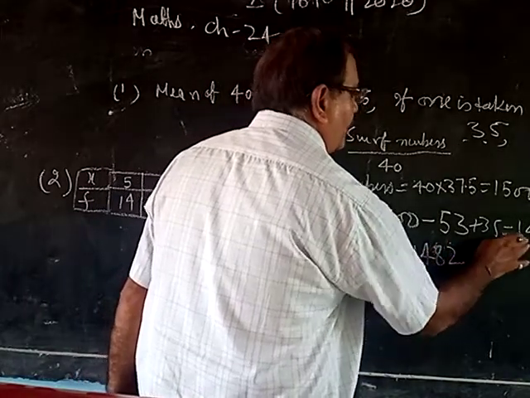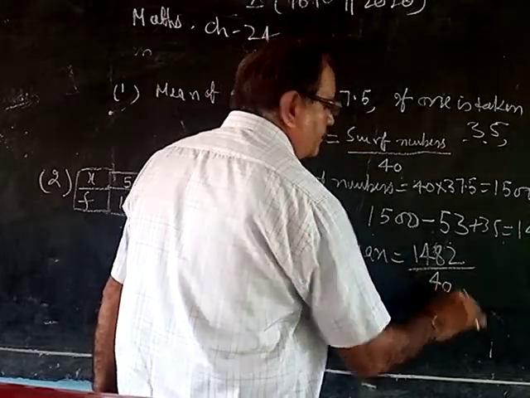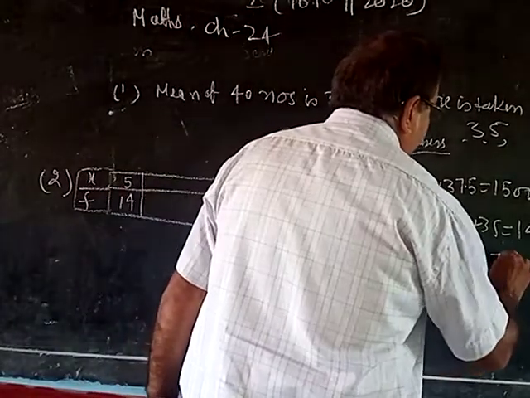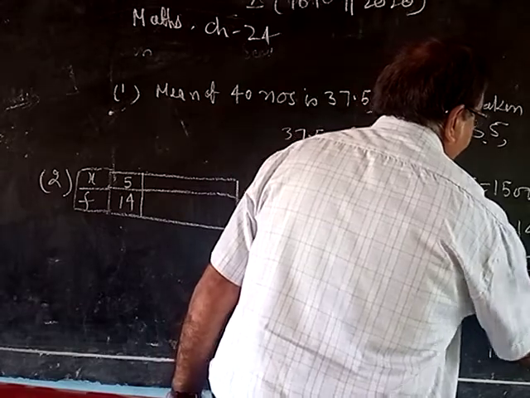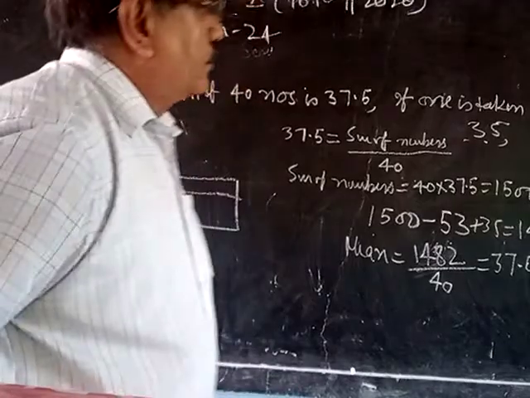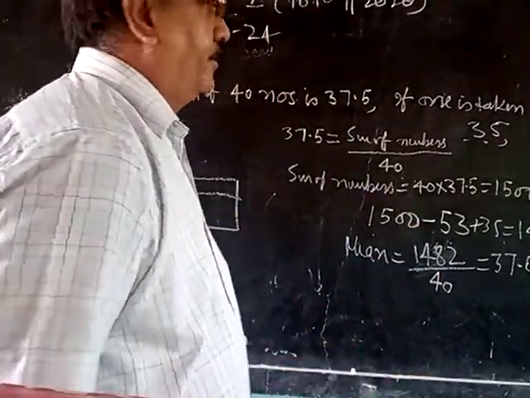Sum of the numbers will be 1482 divided by the total number 40. So what is the new mean? It will be 37.05. Right? So this is a simple question from the mean. That means you have to find the average.